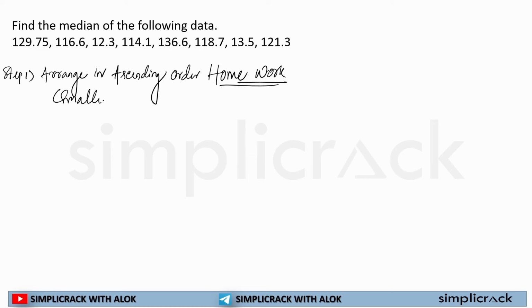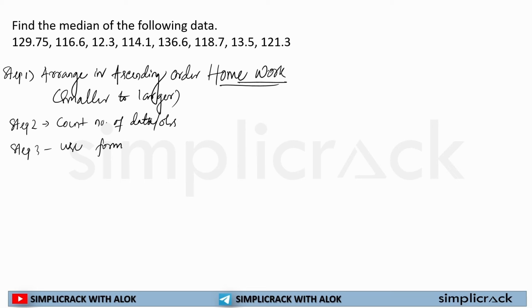Smaller numbers come first, then the larger numbers. Step 2, count the number of data or observations. Step 3, use the formula. You have to stick to this and solve this particular question. I hope this is clear to each and every one of you.